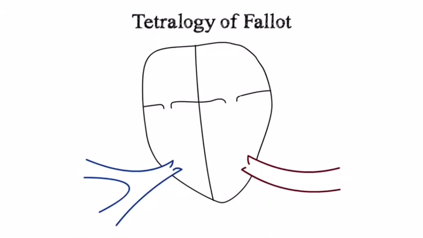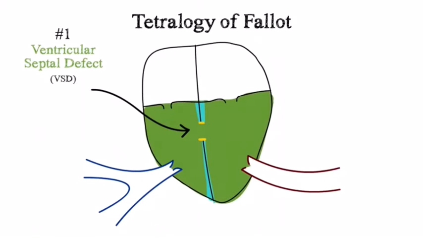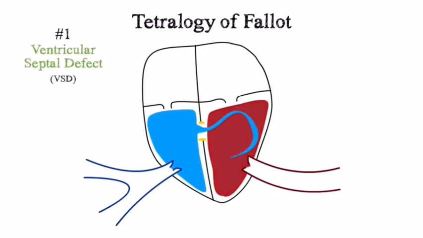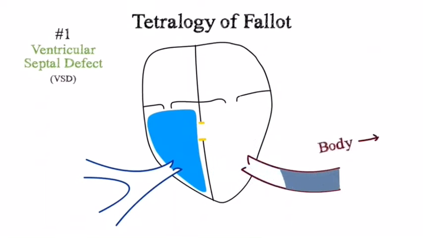Tetralogy of Fallot is a condition that is made up of 4 defects. First, there is a ventricular septal defect, or VSD. This is a large hole between the 2 ventricles. This hole allows blue blood to pass from the right ventricle to the left ventricle. This is a problem because this blue blood goes through the aorta, then through the body, without being refreshed with oxygen by the lungs.